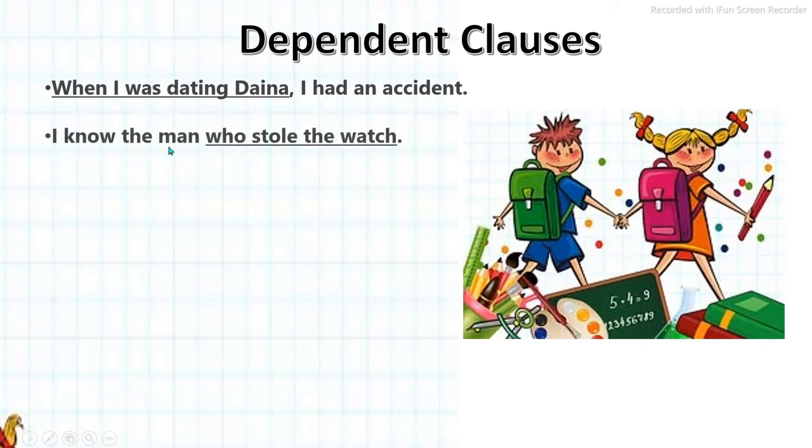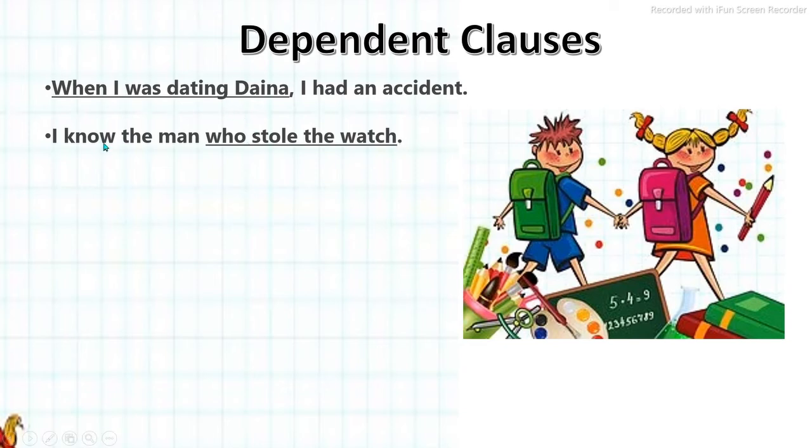Next example, I know the man who stole the watch. So here who stole the watch, which begins with the subordinating conjunction who, is the dependent clause. If we just say who stole the watch and full stop, then it does not make sense.